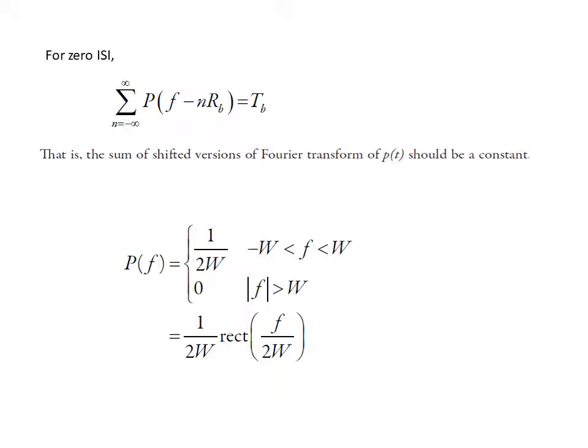If you look at this equation, if you substitute 0 here, you will get P(f). If you substitute 1 here, you will get P(f minus RB). And if you substitute 2 here, you will get P(f minus 2RB). That is, the value of n goes from minus infinity to plus infinity, and the sum of these shifted versions of the Fourier transform of p(t) is equal to a constant TB. And this TB can be written as 1 by 2W. Now let's move to the next slide.